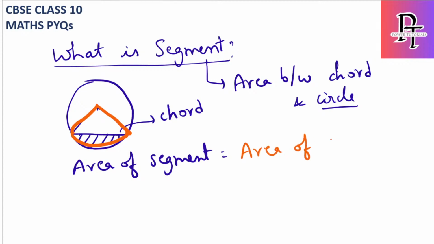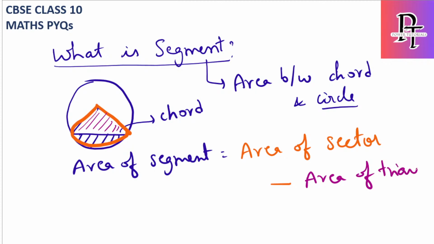of sector minus, let's take another color, minus, if I subtract this triangle part, the pink one is a triangle, minus area of triangle. So simple. If I find the area of the total sector, and if I subtract this triangle part, then I can get the area of the segment. So hence the area of segment formula is area of sector minus area of the triangle which is present here.